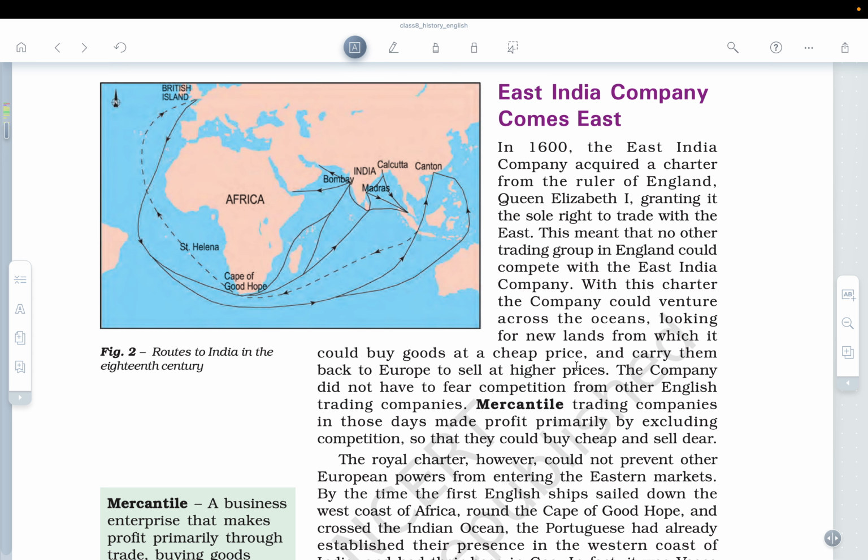Okay, the company did not fear competition from other English trading companies, because they knew that at their back the monarchy is there. Queen Elizabeth has already given the rights to trade in the east. Okay, so mercantile trading companies in those days made profit primarily by excluding competition, so that they could buy cheap and sell dear. Okay, so which means that, as I said, the monopoly was created, and because of that, the English East India Company, we will see in the upcoming lessons how they made more and more profit.